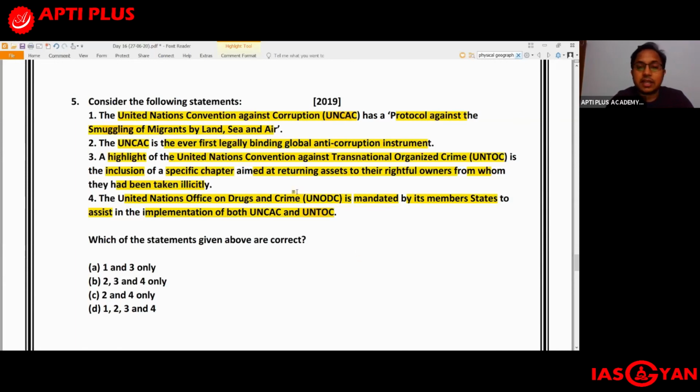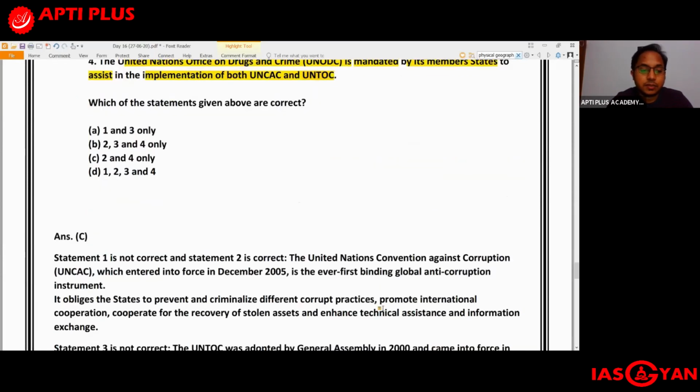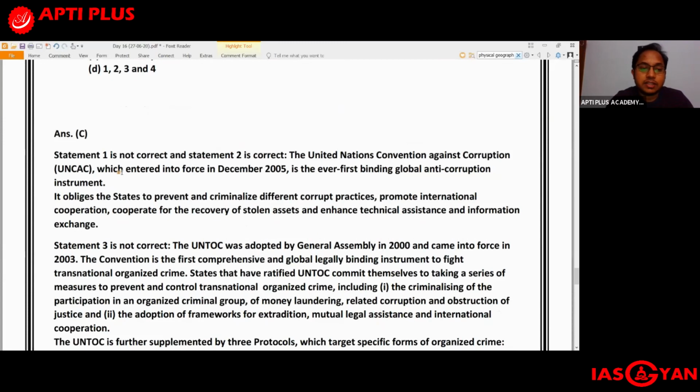Now let us examine the other statements. First statement is incorrect. Let us look at the third statement. Now first statement is not correct, as we have already discussed, and the second statement is correct, because the United Nations Convention Against Corruption, or UNCAC, which entered into force in December 2005, is the first ever binding global anti-corruption instrument. So the second statement is correct.